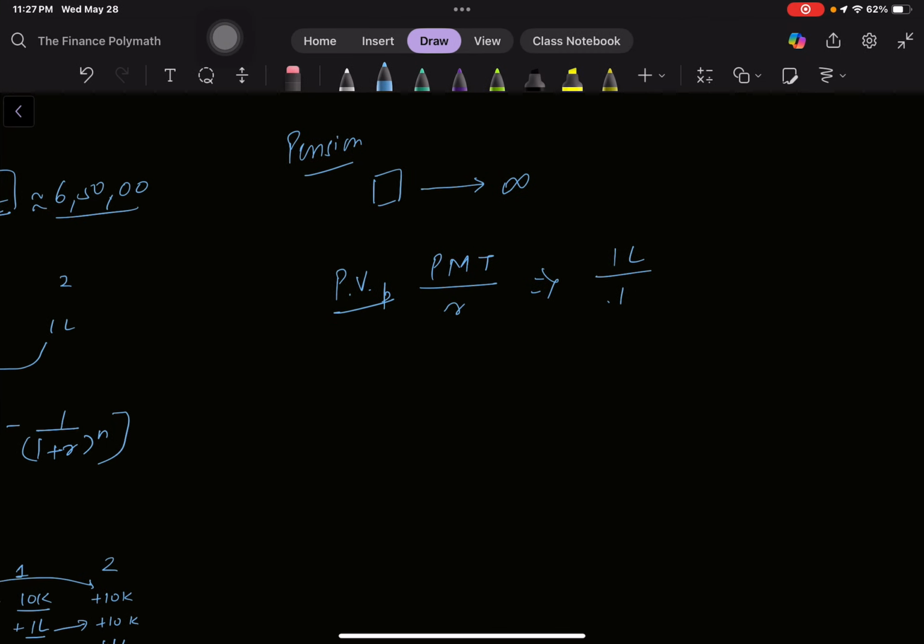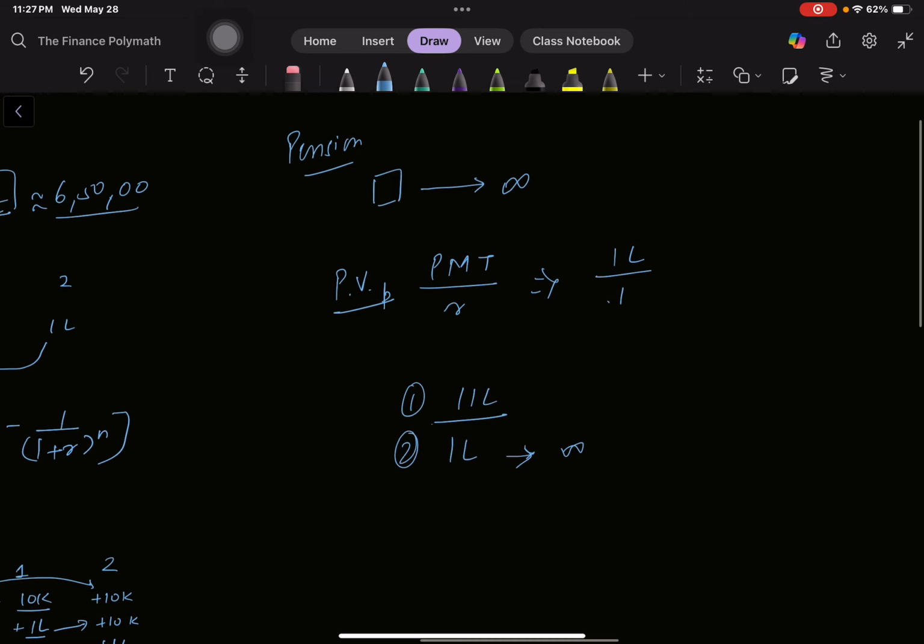Now if I come and tell you, you have two options. I'll give you 11 lakh rupees today, this is the first option of course, or I can give you 1 lakh rupees for, let's say, an infinite amount of time. What would you choose?